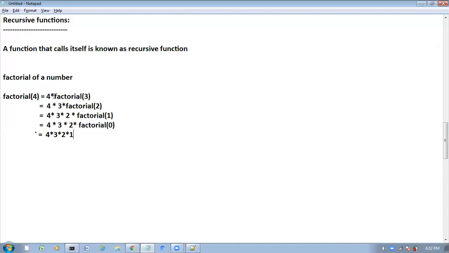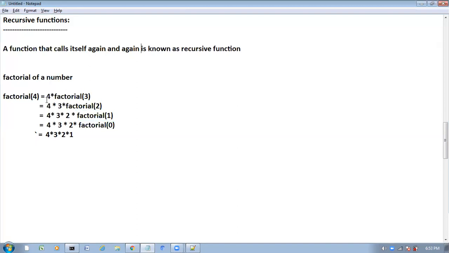And see here what I am doing: repeatedly we are calling a function, a function that calls itself again and again. If you want to evaluate this expression, again we have to call factorial. A function that calls itself again and again is known as a recursive function.